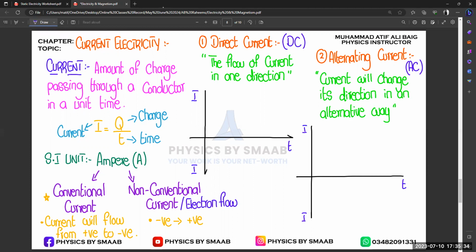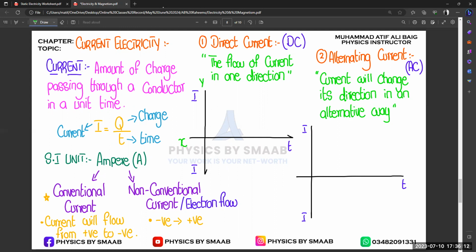right? Basically this is the x-axis and this is the y-axis. So we are talking about the graphical representation, how you draw a diagram for DC current. Let's suppose they ask you to explain DC in graphical representation. Just draw a simple graph that will give us a concept of how DC current will look, right? Because in graphs we also deal with the directions, we also deal with the magnitude, right?